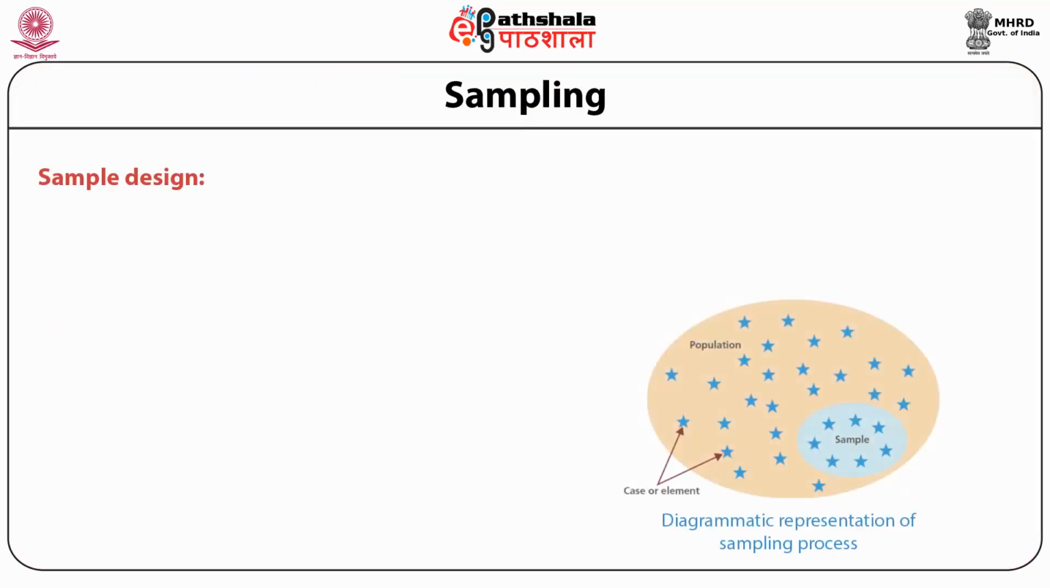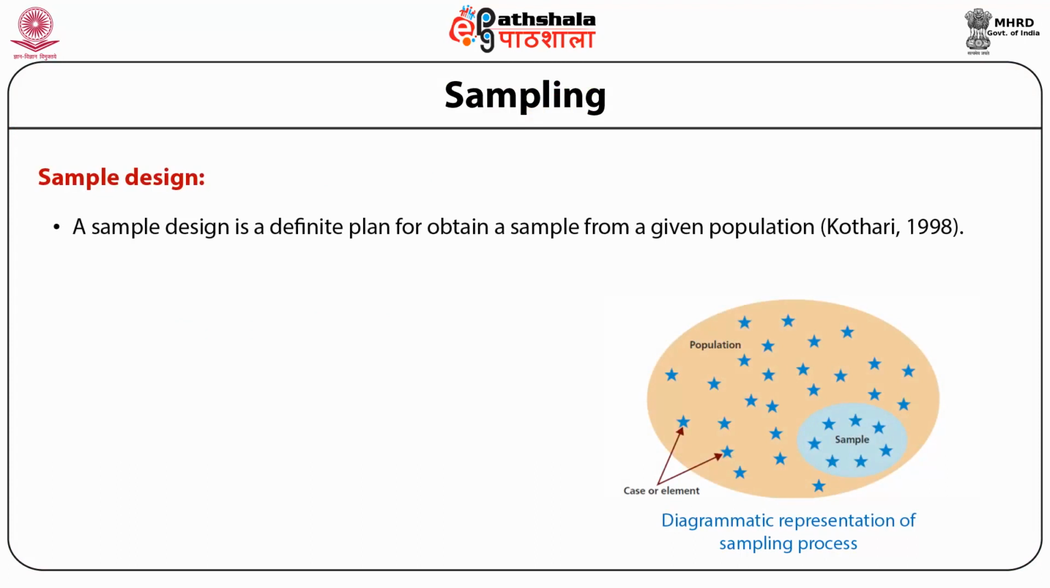When designed carefully, the sample may give results which are just as accurate, and sometimes more accurate, than those of a census, and is also considerably cheaper than the census. Hence, a carefully designed sample may actually be better than a poorly planned and executed census. Sample design. A sample design is a definite plan for obtaining a sample from a given population.